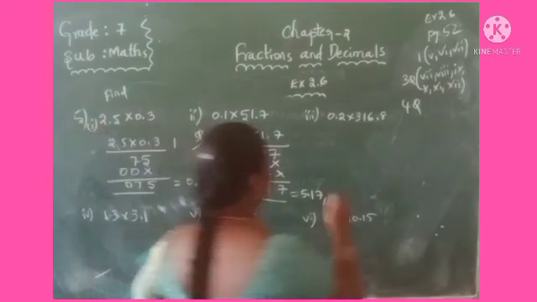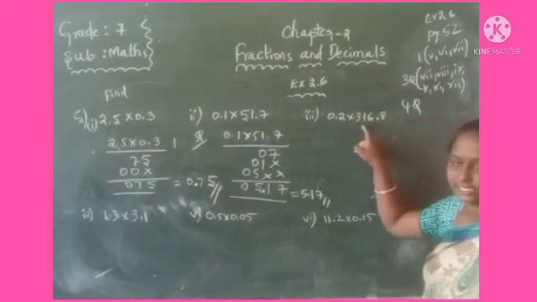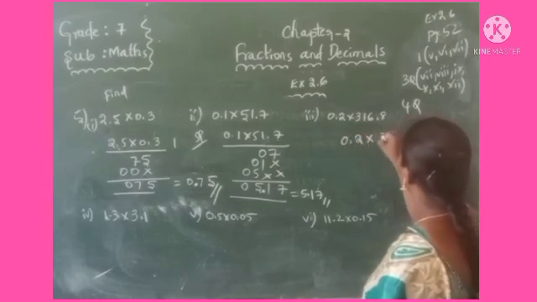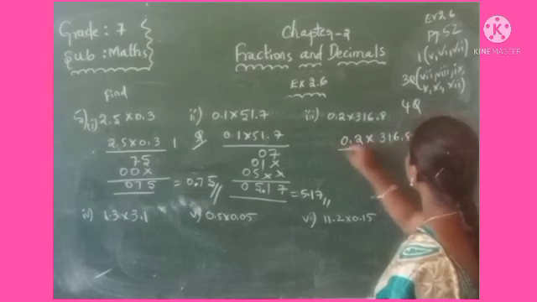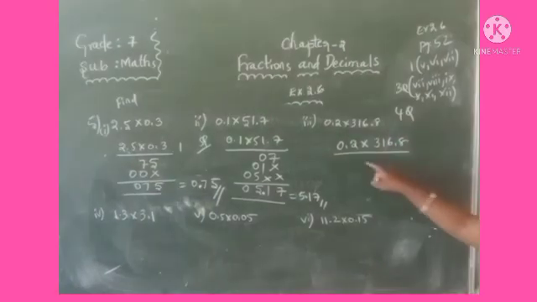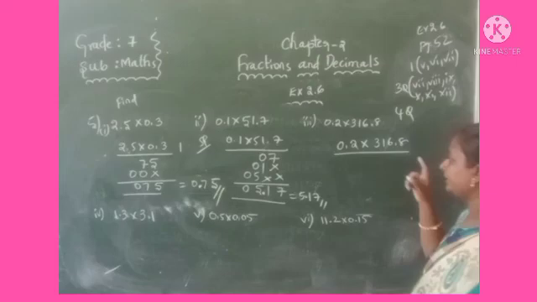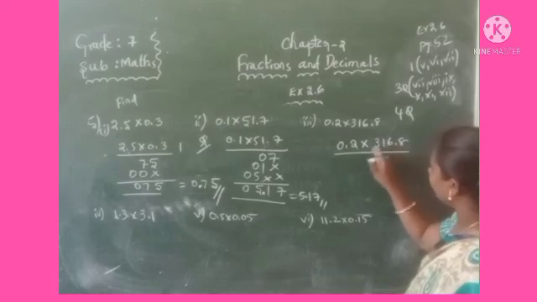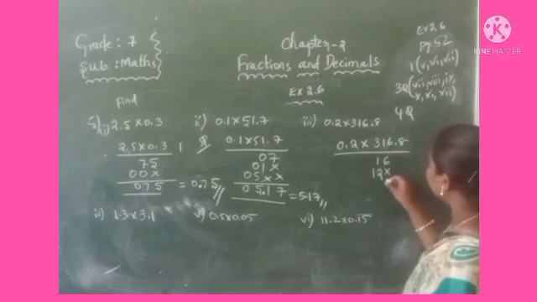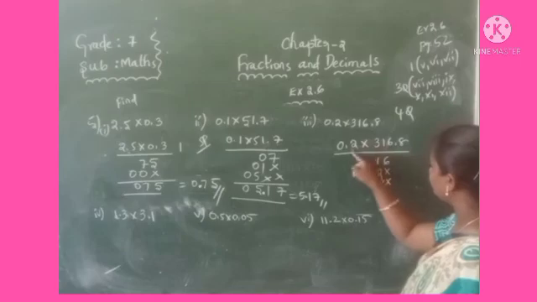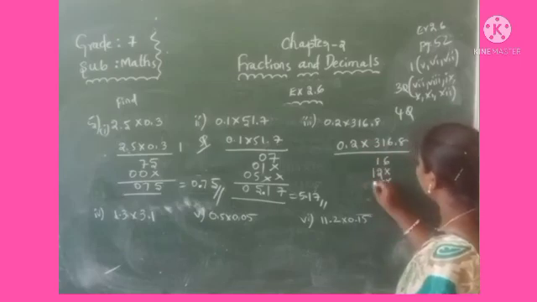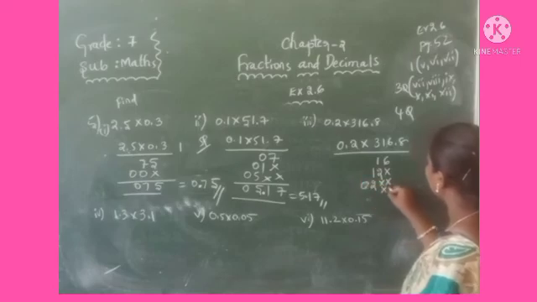Similarly, 0.2 into 316.8. See children, here 0.2 into 316.8. How to multiply? 8 2s are 16. Next, give the place value, and 6 2s are 12. Similarly, give the two place values. 1 2s are 2, then 0.